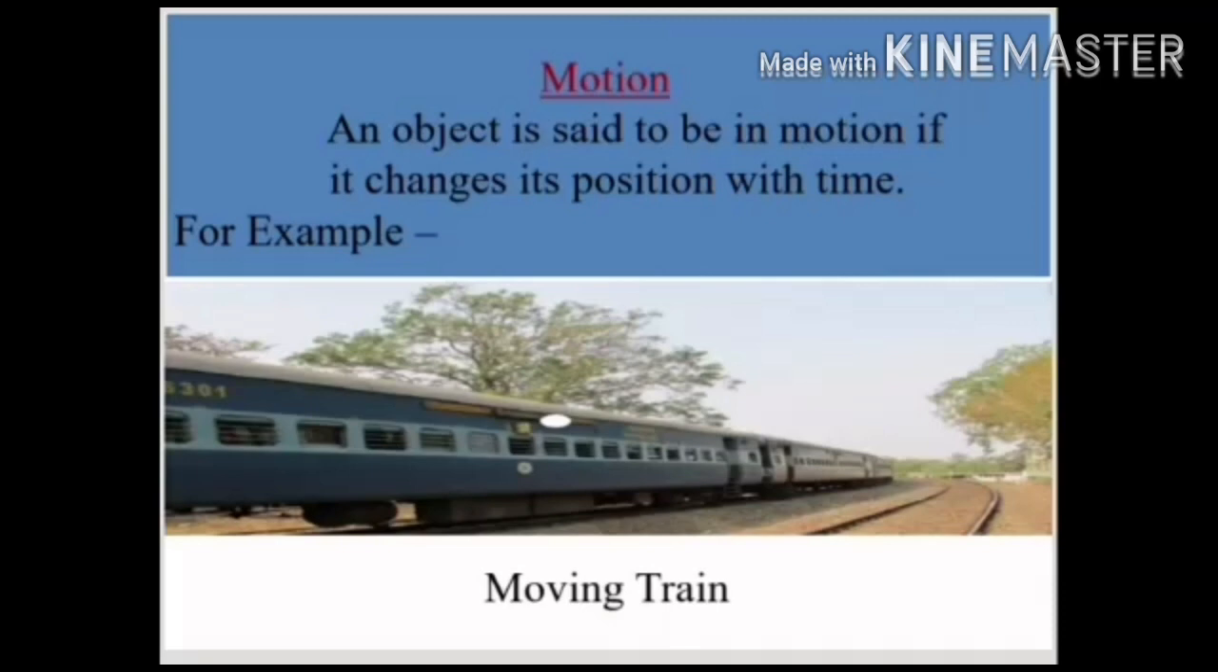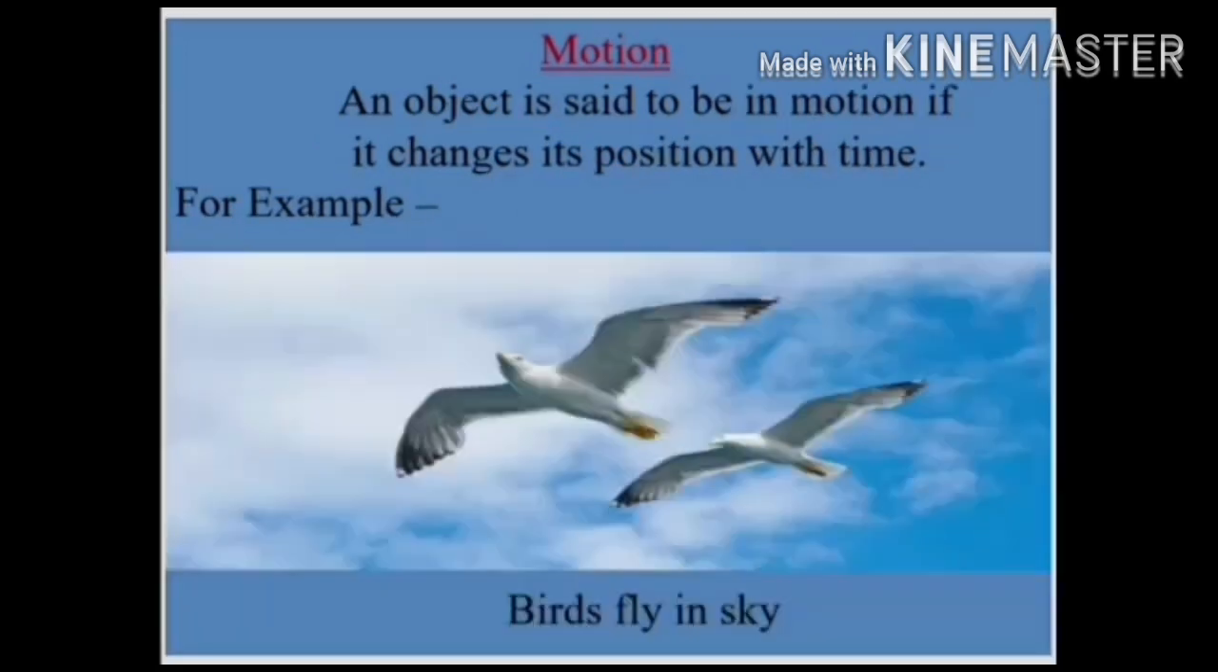Now, motion. An object is said to be in motion if it changes its position with time. That is, an object is said to be in motion if it changes its position with respect to the stationary surroundings with the passage of time. For example, a moving train. Let's see another example. Birds fly in the sky.